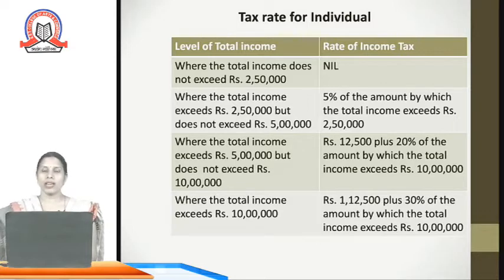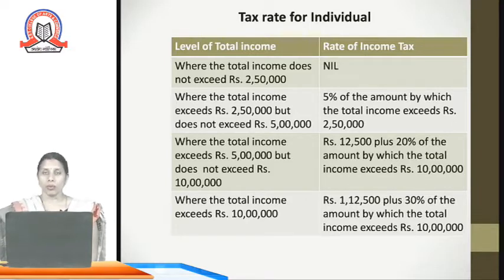Suppose the total income is 3,50,000. So out of 3,50,000, 2,50,000 will be subtracted, and on the balance 1 lakh, which is more than 2,50,000, 5% tax liability will be computed. Where the income exceeds rupees 5 lakh but does not exceed rupees 10 lakh, if income of an individual is above 5 lakh, the tax liability will be rupees 12,500 plus 20% of the amount by which the income exceeds rupees 5 lakhs.